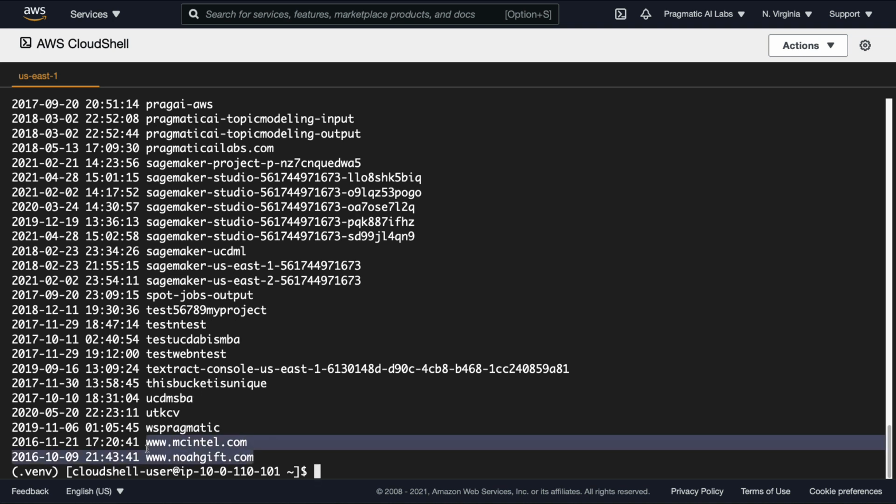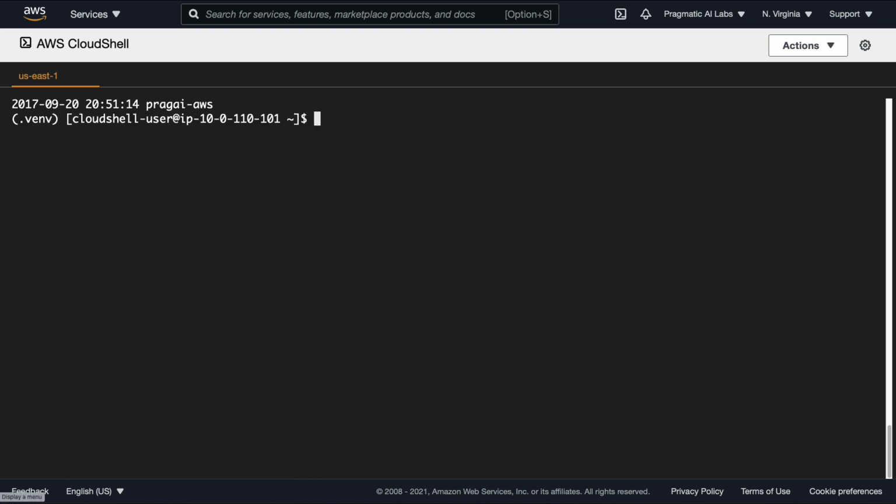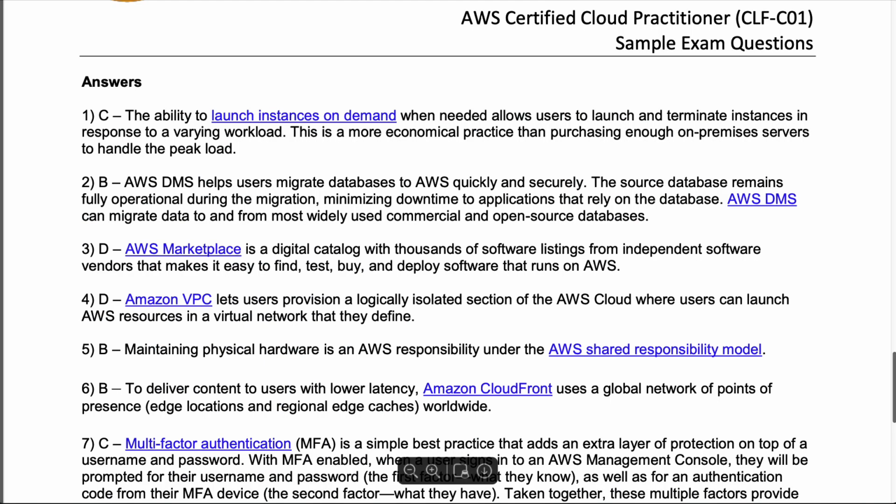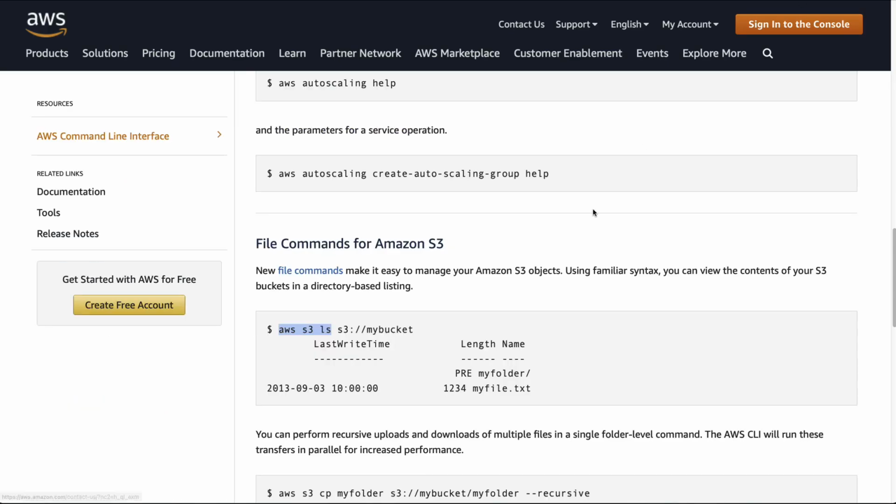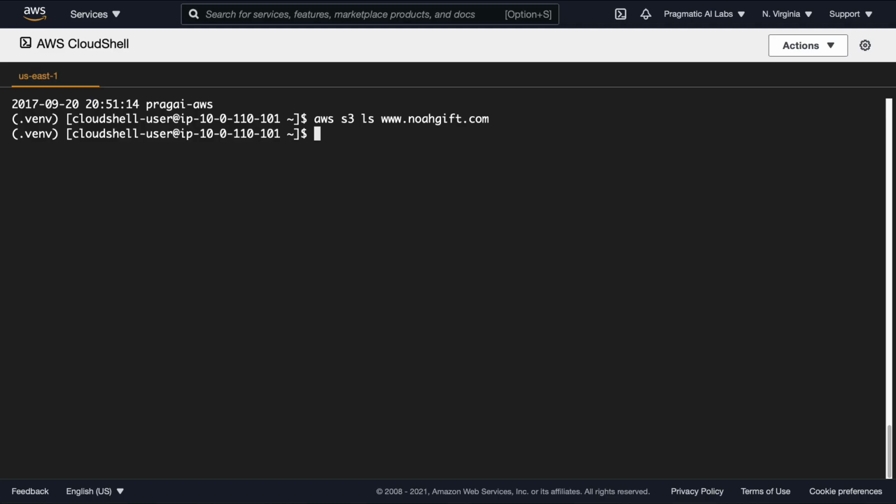So here's my personal website. Let's go through here and let's list what's inside that bucket. We can see that it doesn't find anything inside. Let's go ahead and read the documentation here and find out more about where that information is. So notice it says that we need to put S3 at the beginning of the bucket to find out what's inside of that folder. Okay, let's go ahead and do that. Let's go back here and let's put in S3 like this, S3.